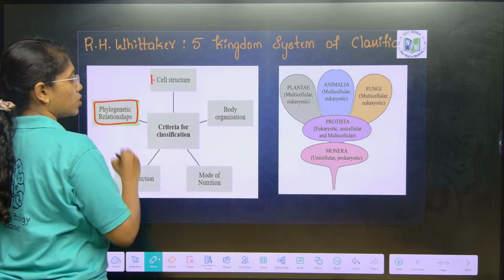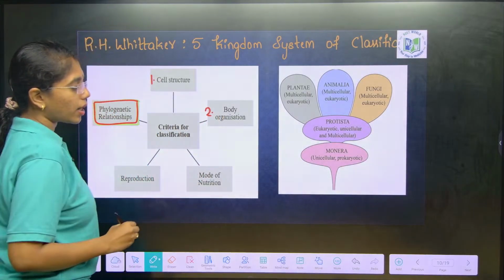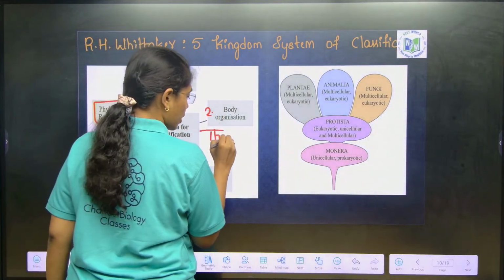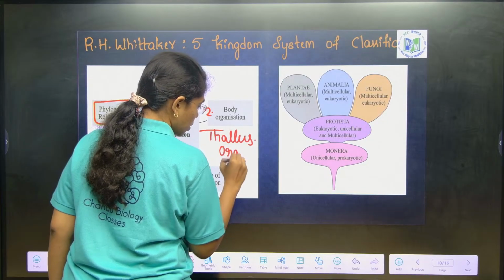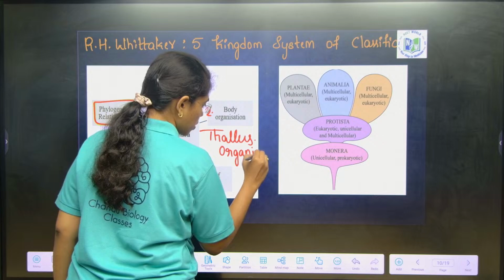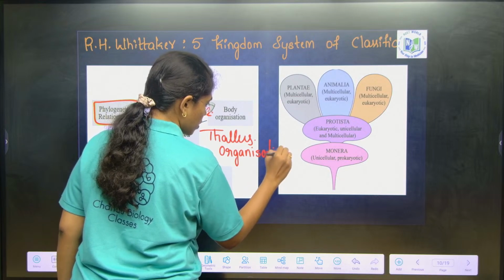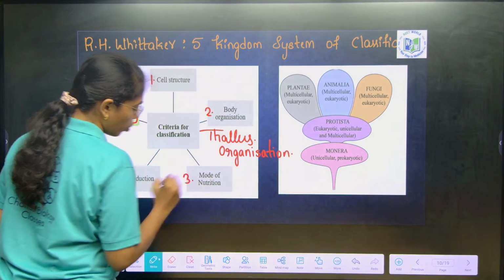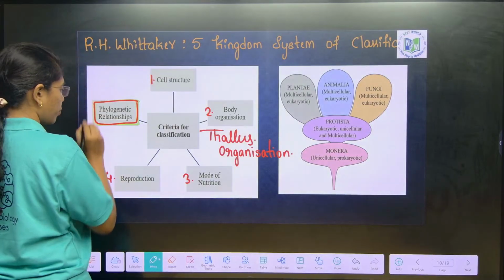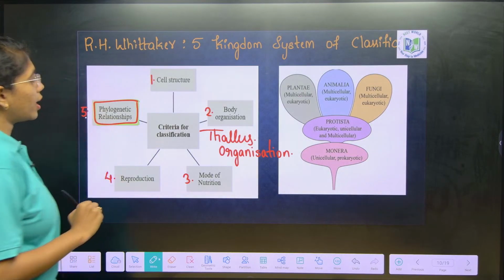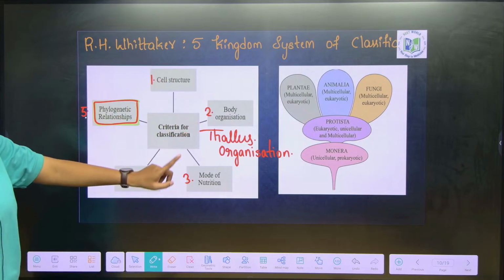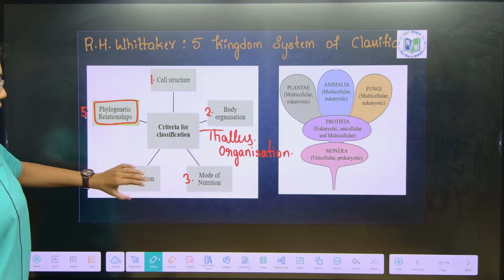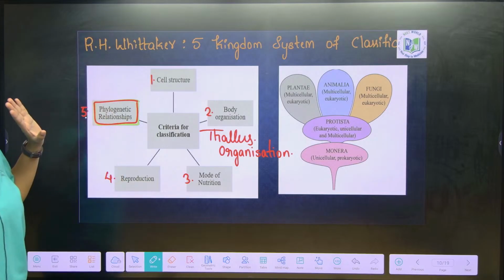First is cell structure, second body organization or thallus organization, third is mode of nutrition, fourth reproduction, and fifth phylogenetic relationships.